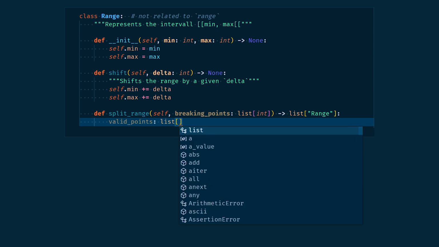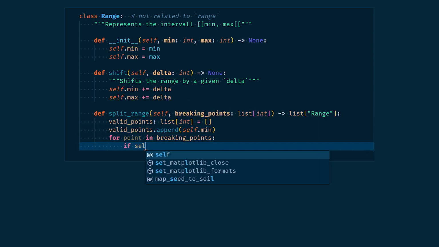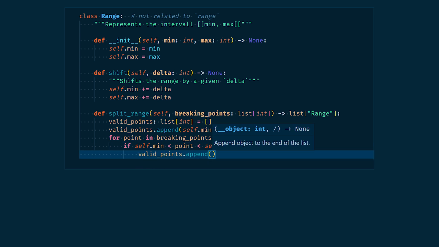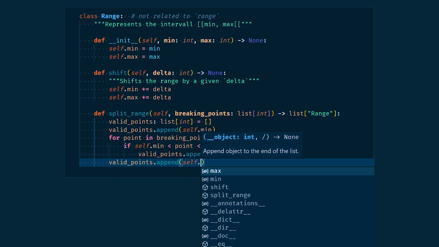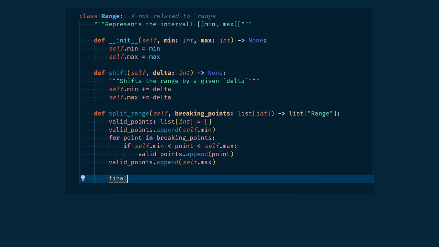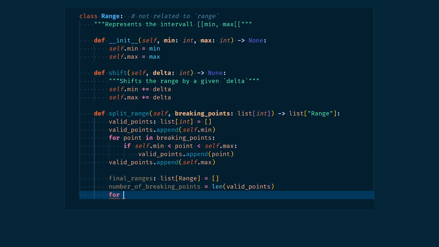We first create a new list containing the min value of our range, all the breaking points that are between our range min and max values, and finally, the max value of our range. Then, we create a new list for the new range objects, which will be outputted, and we do an interesting bit of code. We first compute how many valid breaking points we have, and then we use a for loop to iterate the variable index between 0 and the number of breaking points minus 1.